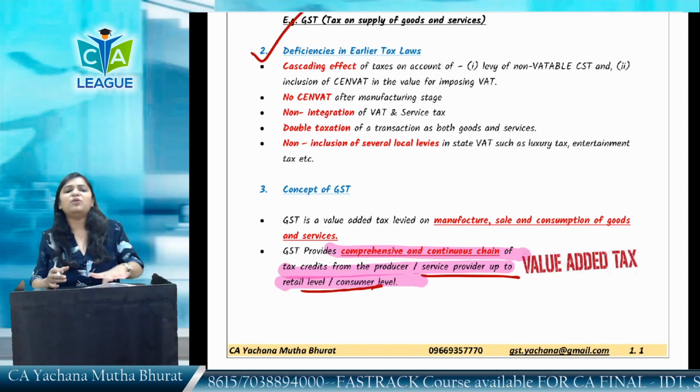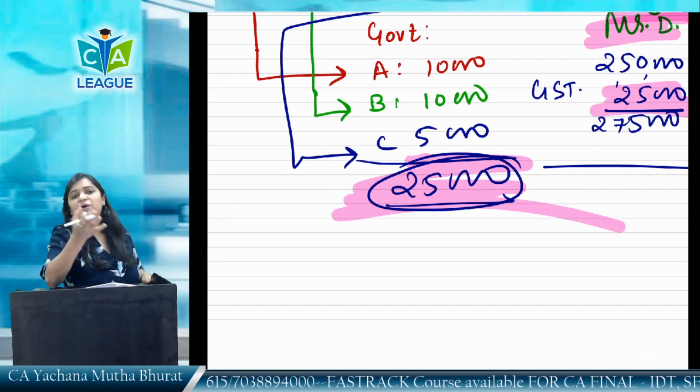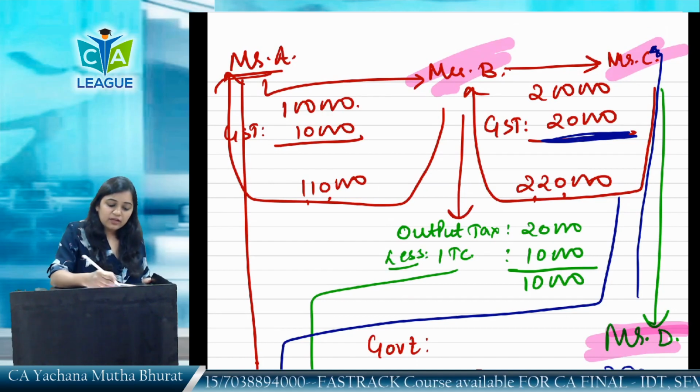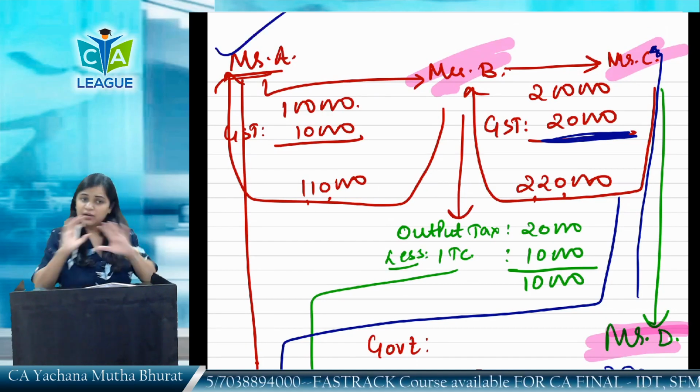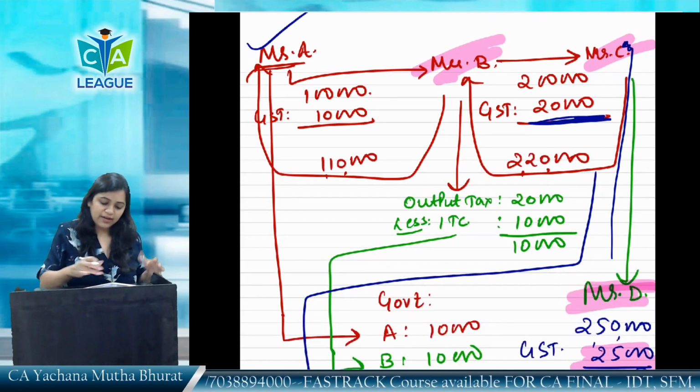Lastly, who is going to bear the burden? Ma'am, it is an indirect tax. The final consumer, Mr. D, is going to bear the burden. For the students, I think most of you must have understood this. If somebody has not, don't worry. We are going to study many problems on this later on.